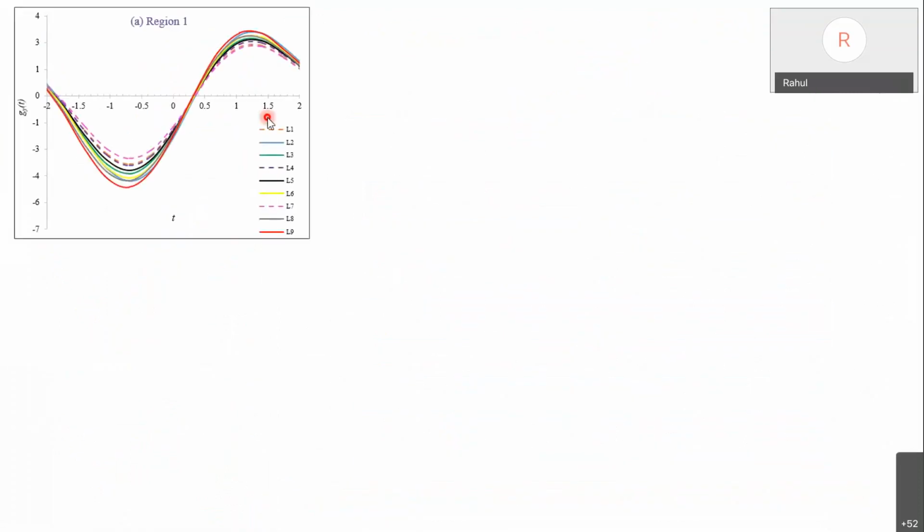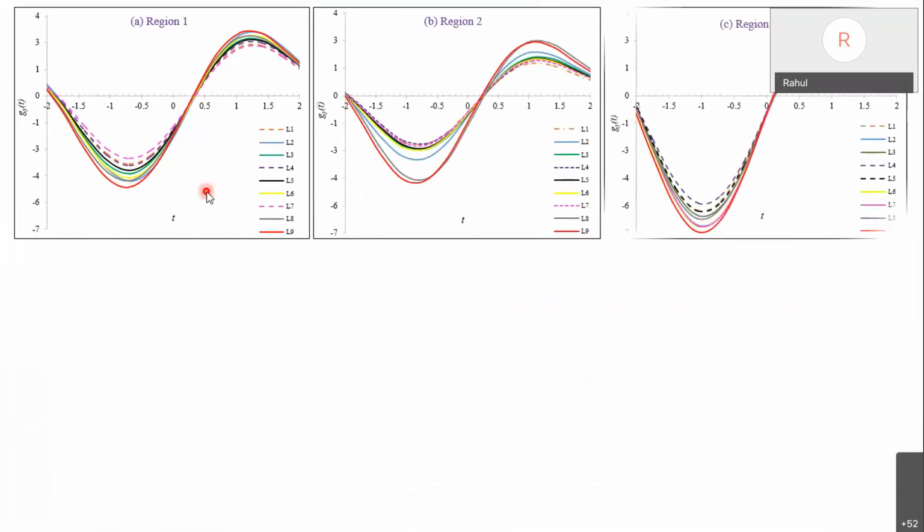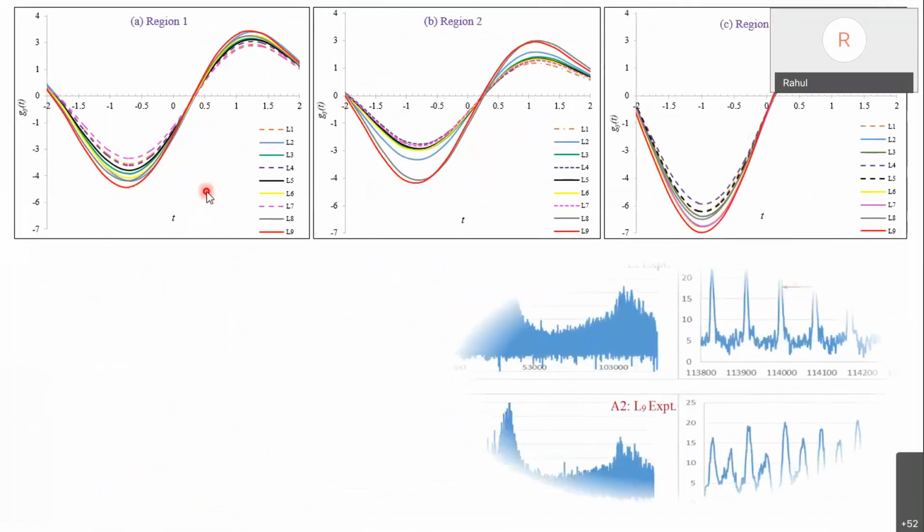Here we could see all 9 curves we plotted. Here L1 represents this, somewhere here L1 is there. Similarly for region 1, for all 9 combinations, we plotted the responses. For region 2 and for region 3 we also plotted the responses.